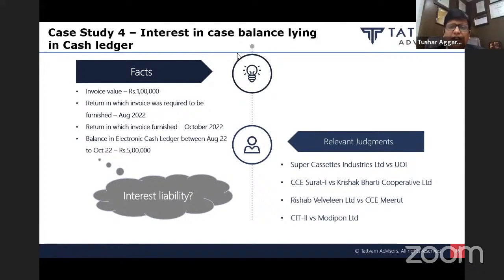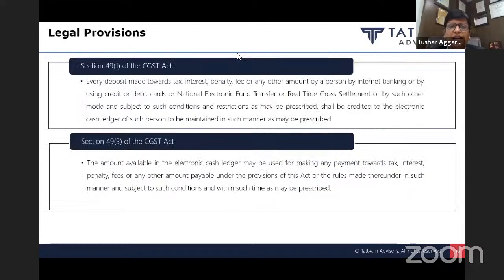Similarly, we have a series of judgments in the pre-GST regime also, wherein they said that just because you have deposited money in PLA does not mean that you have made the payment of tax. It's only when you make a debit entry from PLA that tax will be deemed to be paid. And a similar proposition is there in the GST regime.